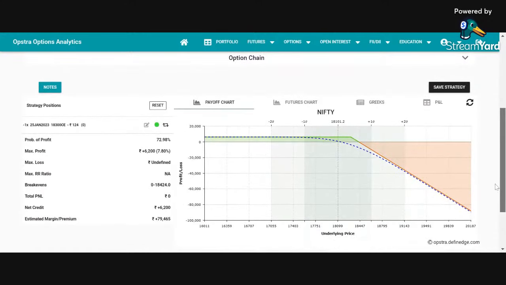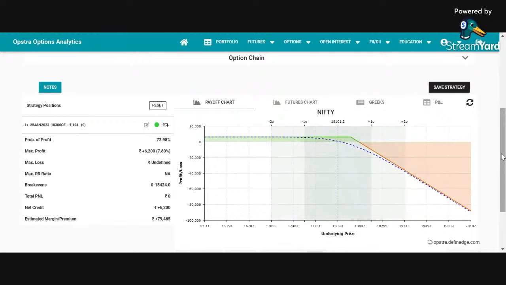This is a naked trade with unlimited loss. If you see on this side, there is an unlimited loss. The maximum profit is 6,200 rupees, and the margin required is 79,465. Now, this is not a risk defined trade. This is an unhedged trade. There is no margin management also. 100% margin is charged to this trade.